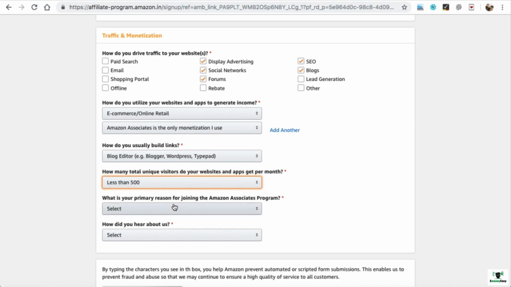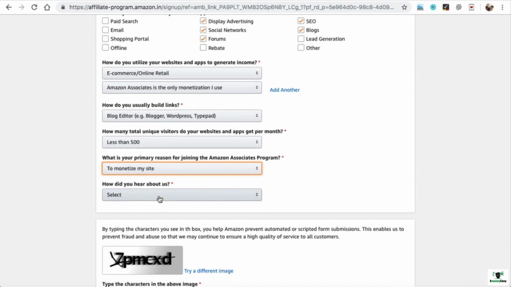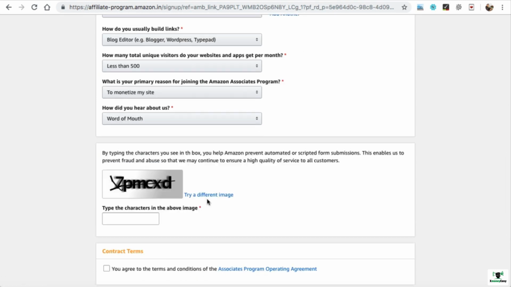What is your primary reason for joining the Amazon Associate program? Of course, we are going to make money with this website. So just click on monetize my site. How did you hear about us? Simply select word of mouth. Let's click on try a different image and then we can enter these letters into the box.